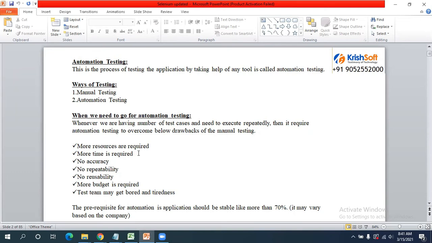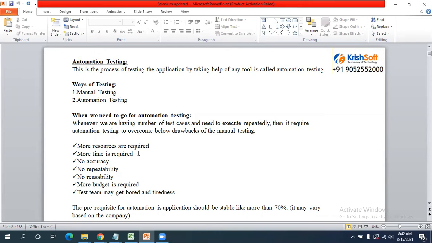Regression testing means testing most of the functionalities of the application, whether they are working or not, before releasing to the client. When any changes or modifications happen, or new functionalities are added, then we need to perform regression testing. So especially the automation part, we are going to use for regression testing. Regression testing plays a very major role for us.